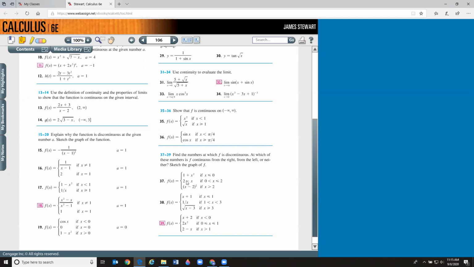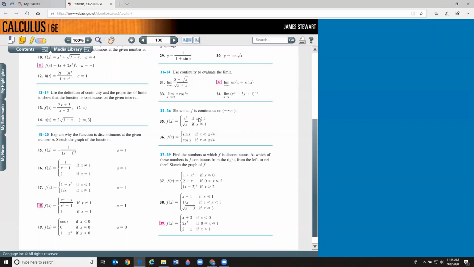Plug a 2 in here, you get a 0. Plug a 2 in here, you get a 0. So as it comes in at 2 from the left, and as it comes in at 2 from the right, it's continuous because it's doing the same thing on both sides. So the discontinuity here would be at the 0 value. Okay, and backing up to number 35, why is this function continuous on all real numbers? Well, x squared is always continuous. Square root of x is always continuous on its domain. And this graph doesn't start until 1, so we have continuity.